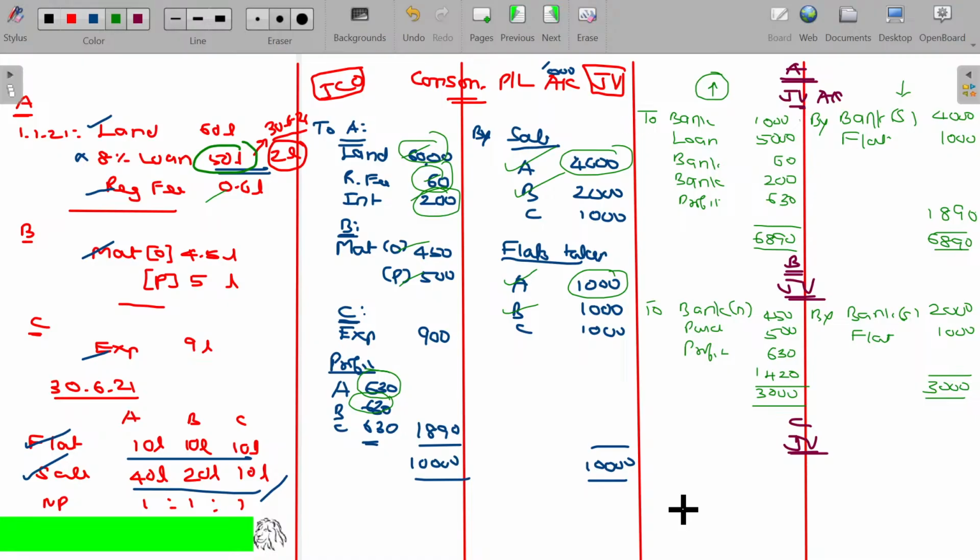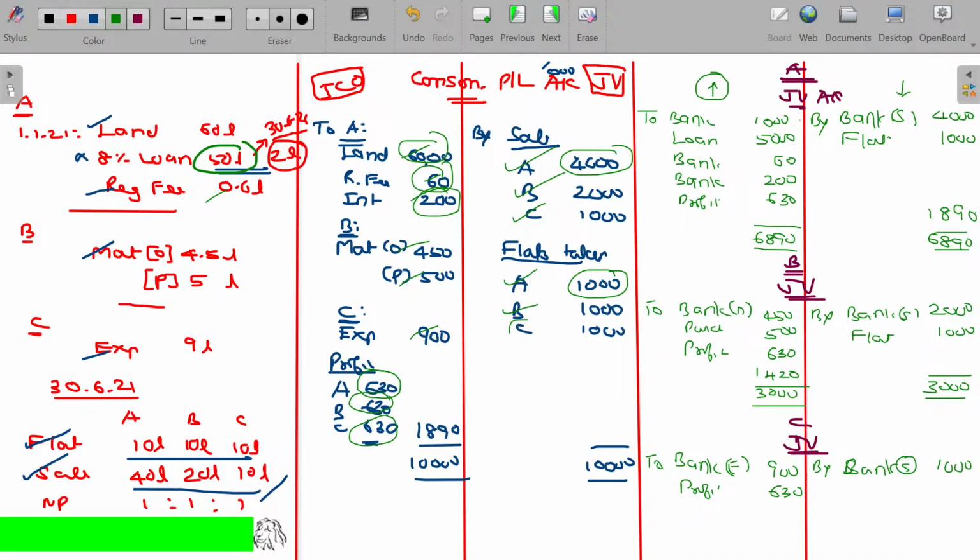Do the same for C also. In case of C, what is the support given? For expenses, the value being 900. What he gets in return? Apart from that, of course, he is eligible for profit share also, which is around 630. And for that, come on, what do we have to do? The collections of sales will be taken by him, 1,000.